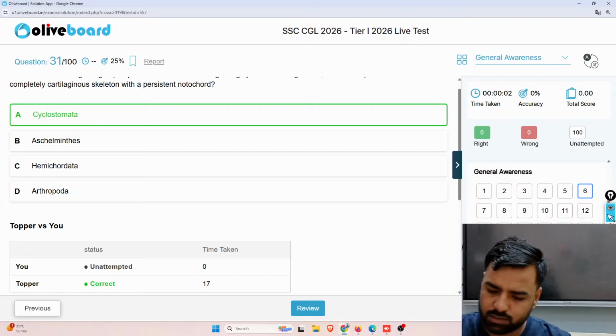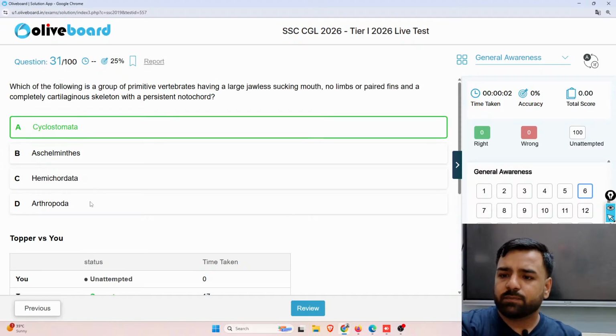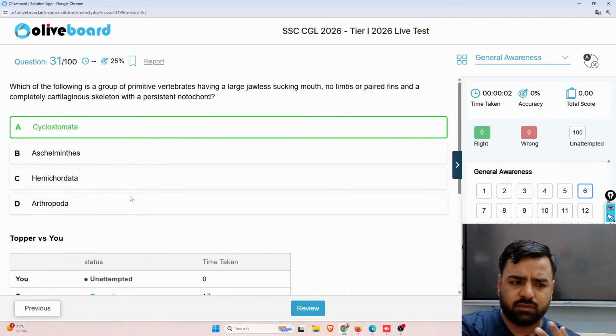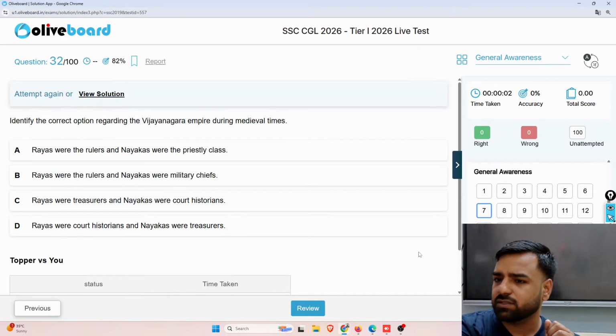Okay, fine, no worries. So moving forward here, Arthropoda was the one that is actually known as the largest animal kingdom phylum. So all those insects actually come under this category. Next, what is the next question?